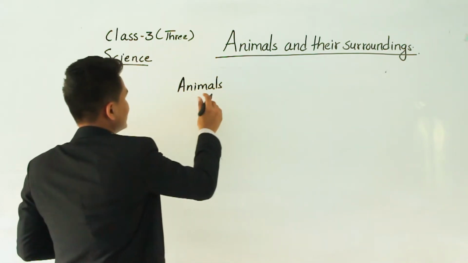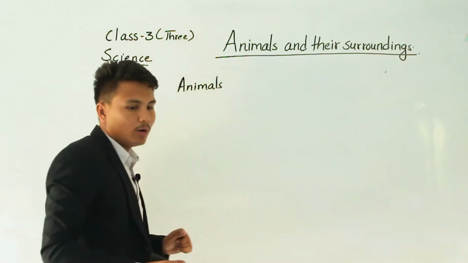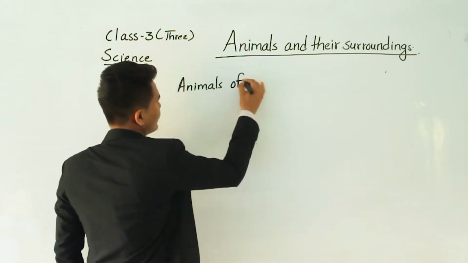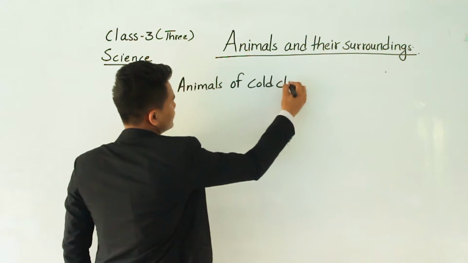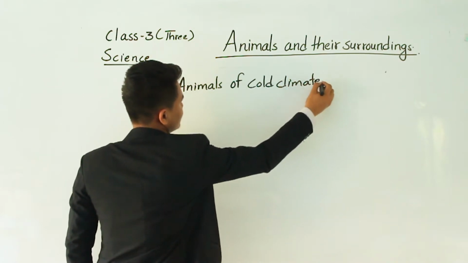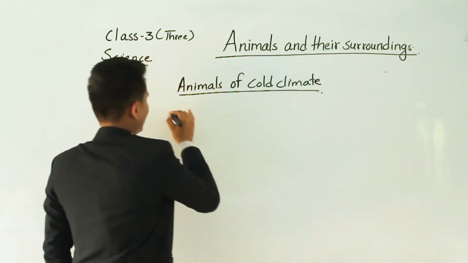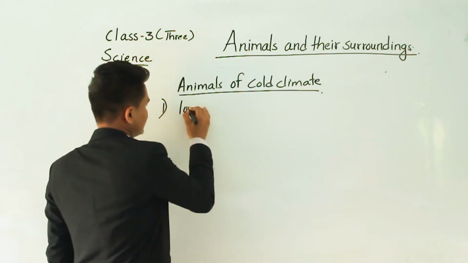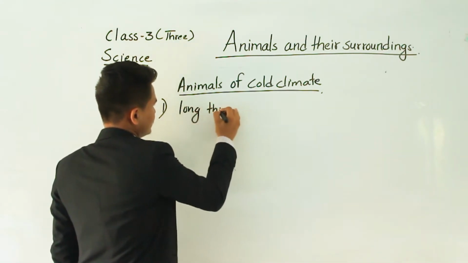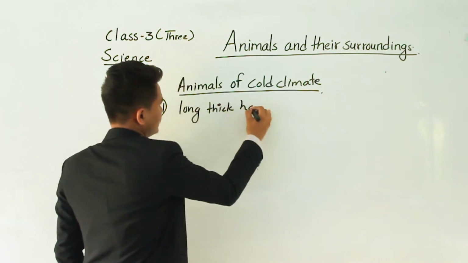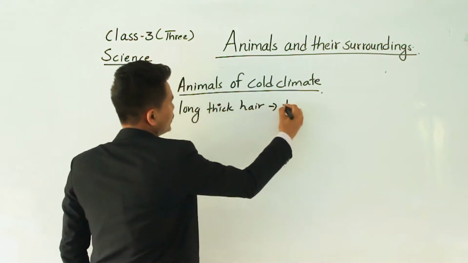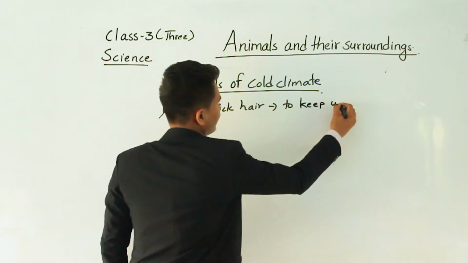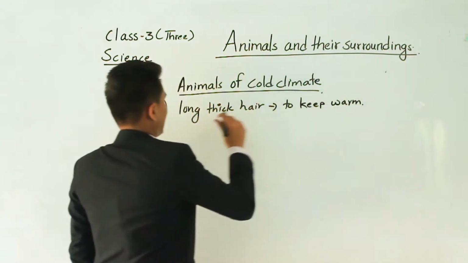Animals of the cold climate basically have long, thick hair to keep warm. Why do they have long thick hair? To keep them warm.